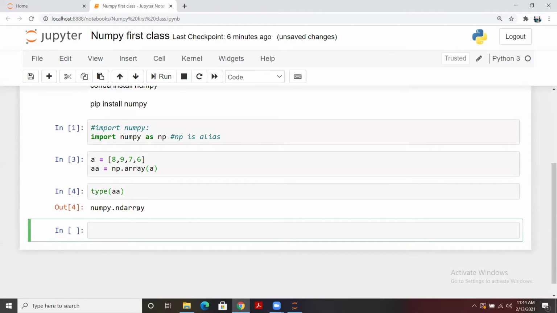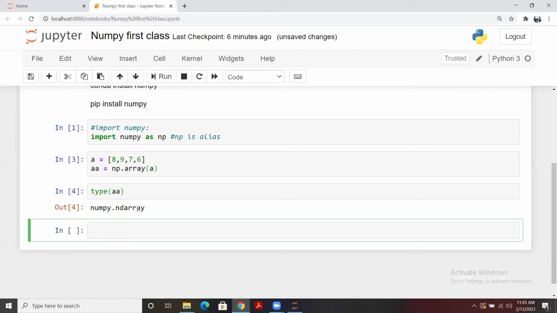Now we are going to talk about what we are going to cover when we start. First we'll check that in NumPy we will be dealing with different types of arrays. First we'll create some arrays using the random module of NumPy, and then we are going to perform some operations on them.